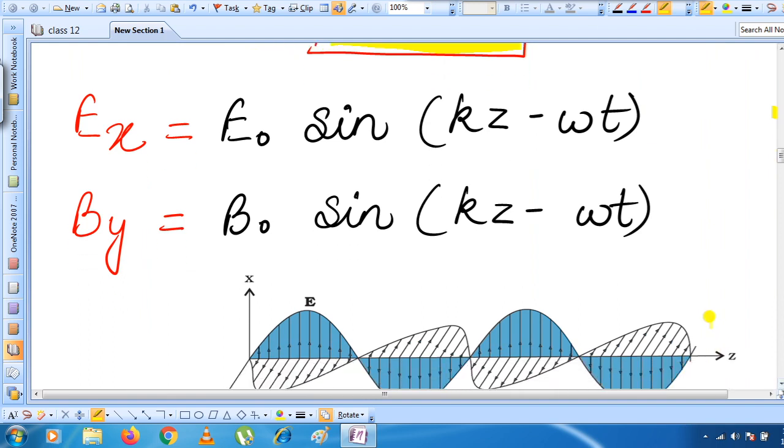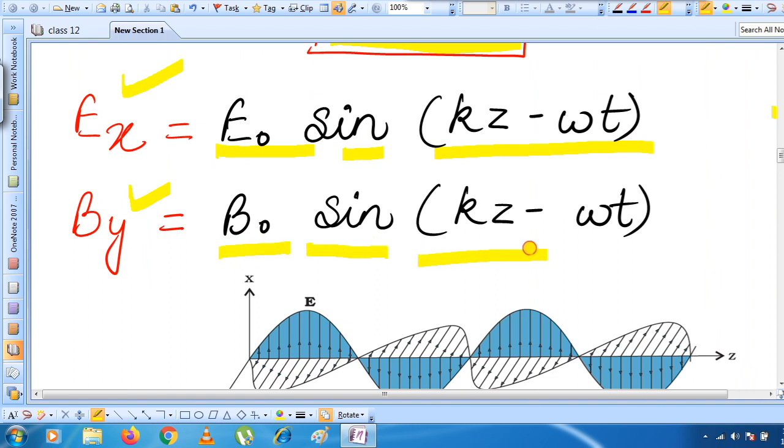So what can we say after this? You know very well that an electromagnetic wave is made up of electric as well as magnetic field. So their equations we have, right? These equations, where have you seen them? These equations you have seen in class 11th.